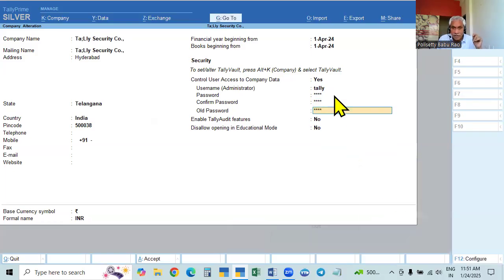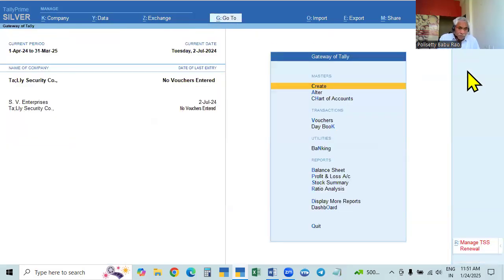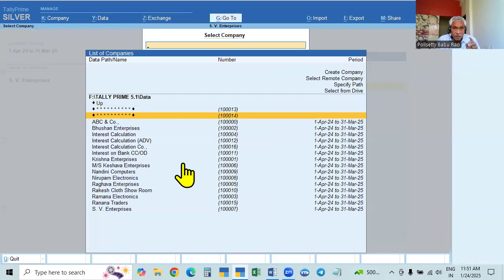No, it is wrong. The old one, I think, is tally I have given. Yes, tally I have given. We gave tally, that is admin tally. So it is accepted. Now we have given the new password, accept. It is accepted. Now if you go to this one, we will close and open it again. We will access it now. See here, this is the tally company.